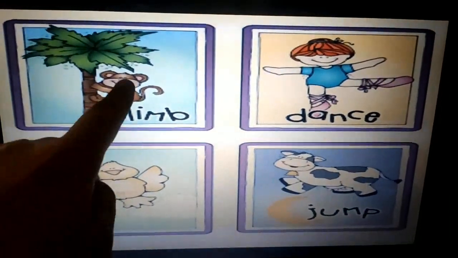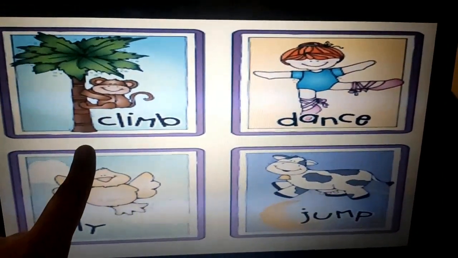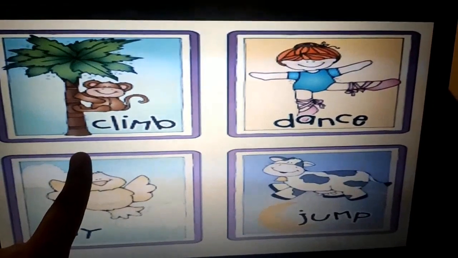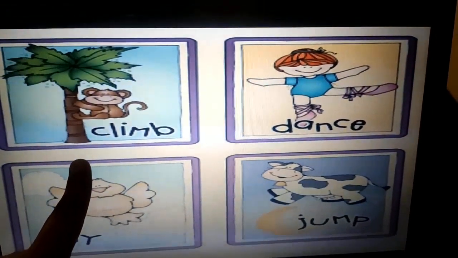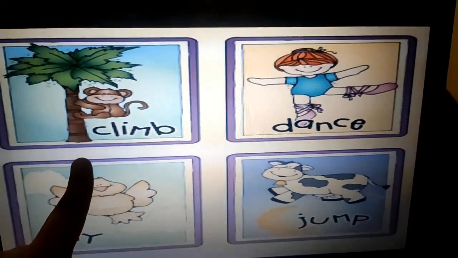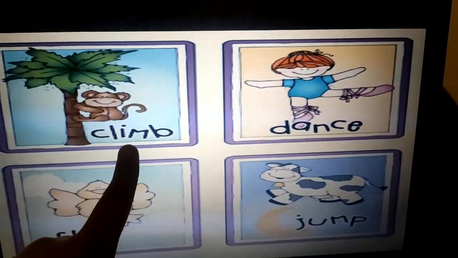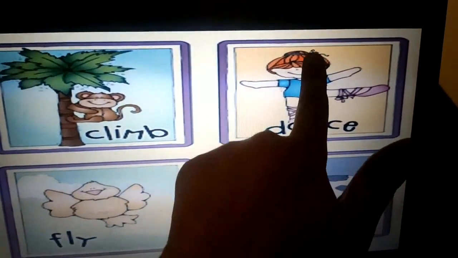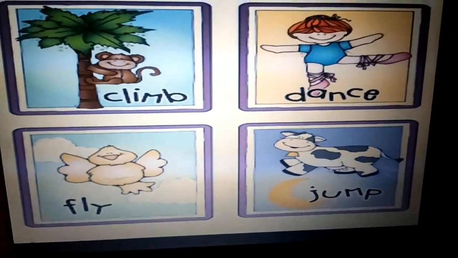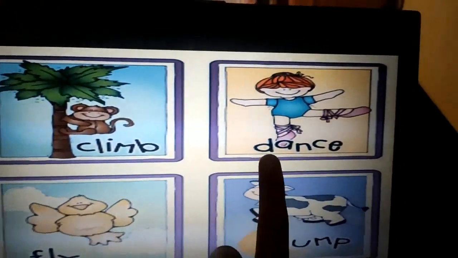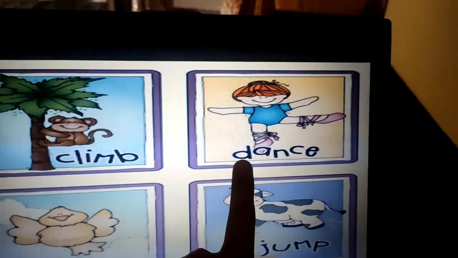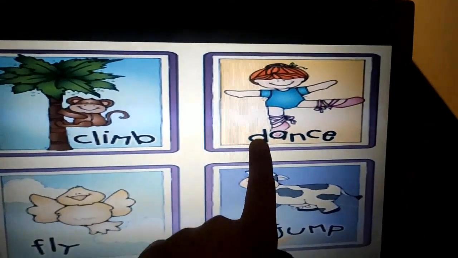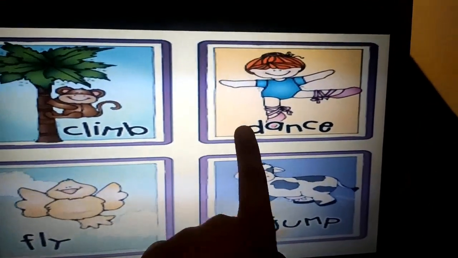As you can see, the monkey is climbing on the tree, right? So what is the monkey doing? The monkey is climbing, right? So climbing is an action word. Similarly, what is this girl doing? She is dancing, right? She is dancing.